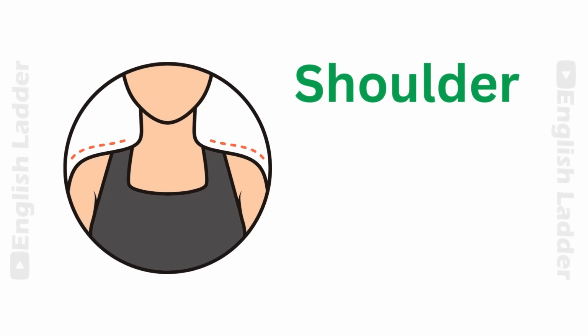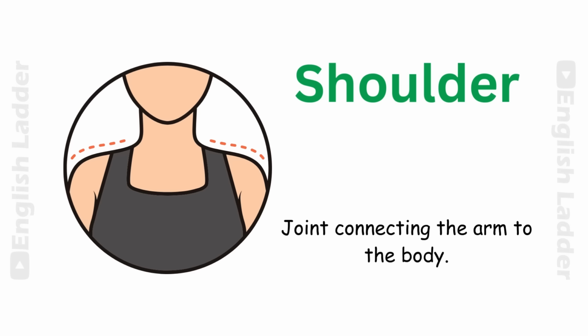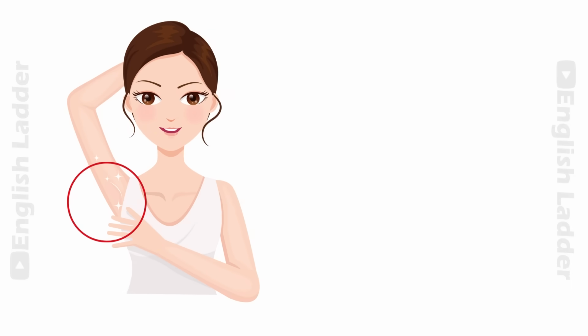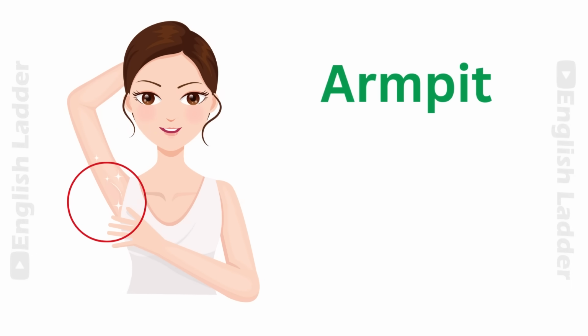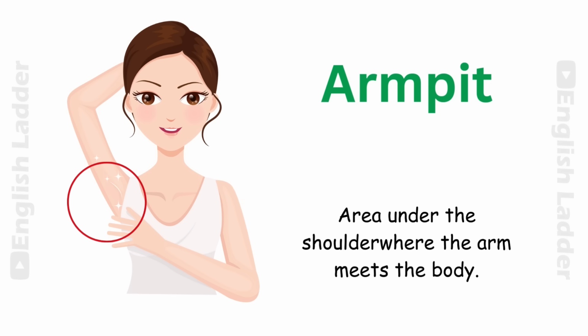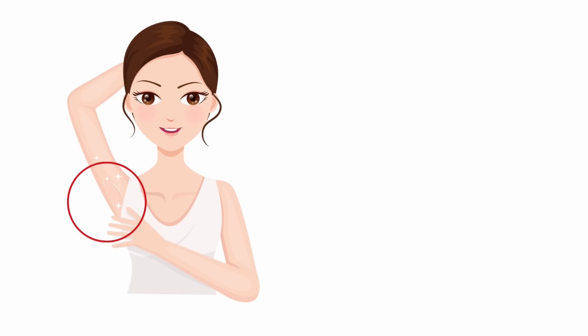Shoulder. Joint connecting the arm to the body. Armpit. Area under the shoulder where the arm meets the body.